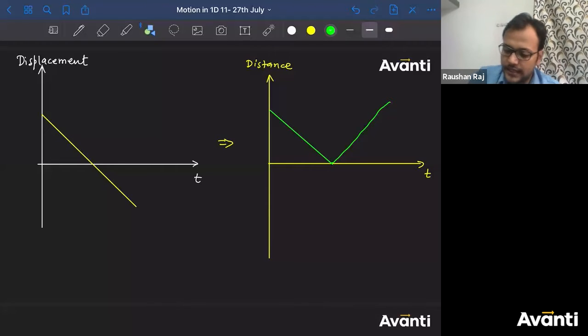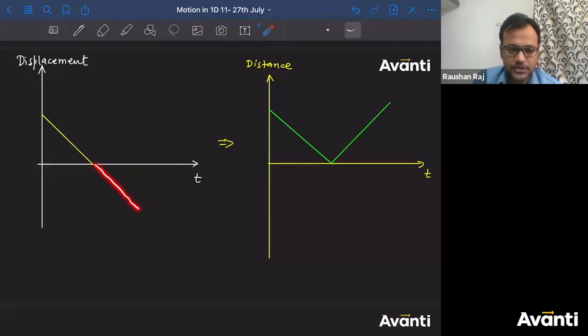Correct? As you can see here, the direction of motion has not changed. After this, it was going along the negative x-axis. It is going along the negative x-axis, no problem. So that is why it is going like that. Correct, everyone? Yes, Tarak Datta, very good. You have pointed out a very valid point.